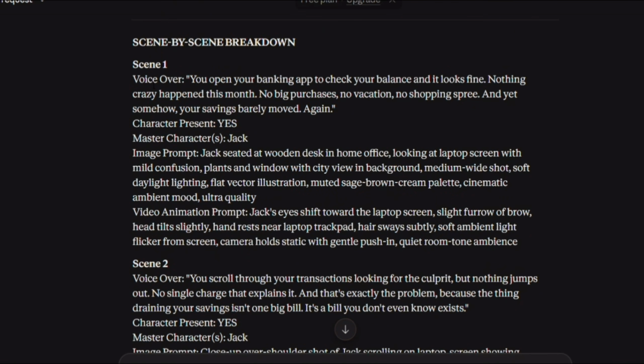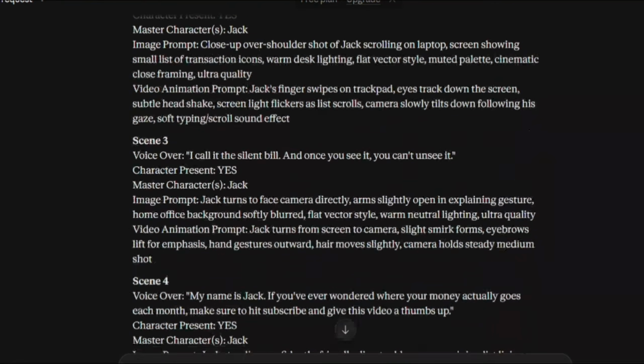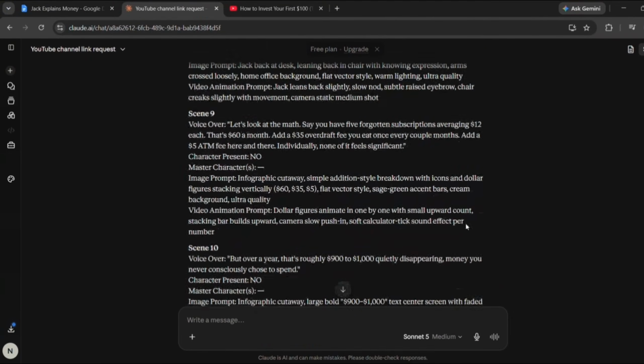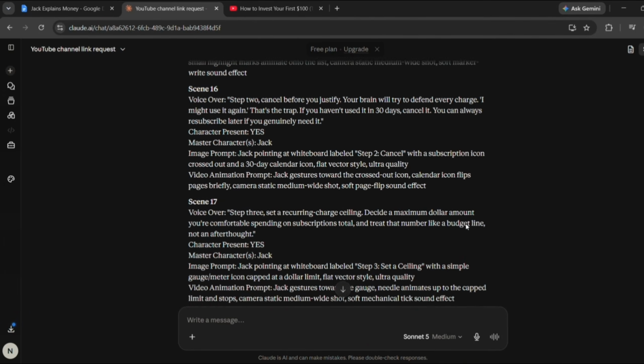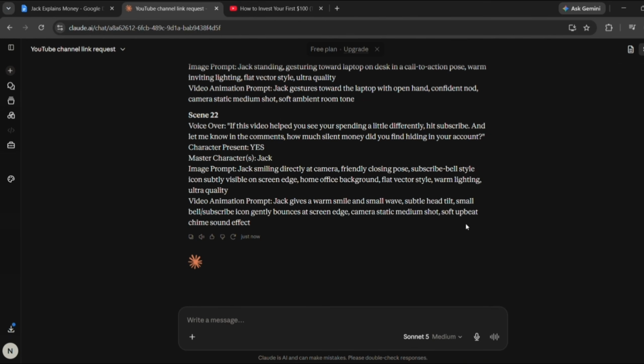As you can see, it starts with scene 1. Under that, you'll find the voiceover, followed by a description explaining what that voiceover means or what should be shown in the scene. Then it tells you whether a character is present in the scene. If there is a character, it also specifies the character's name. After that, you get the image prompt, followed by the video animation prompt. The same structure is used for scene 2 and all the remaining scenes. And right now, there are a total of 22 scenes, as you can see on the screen.